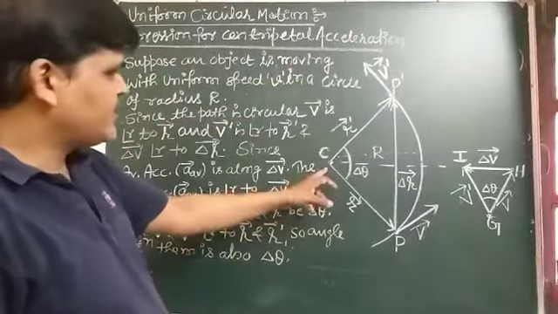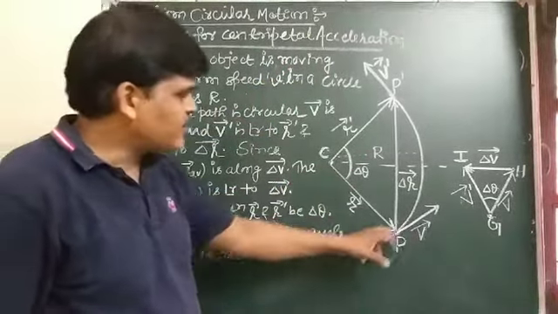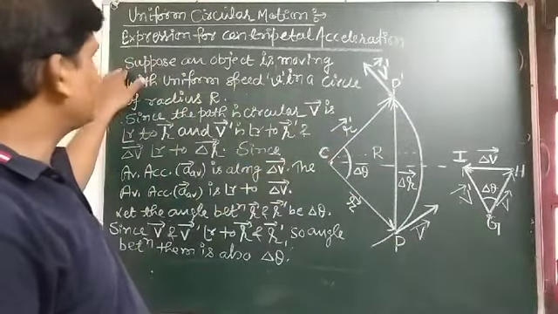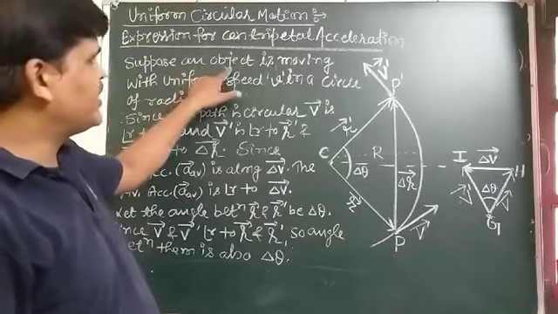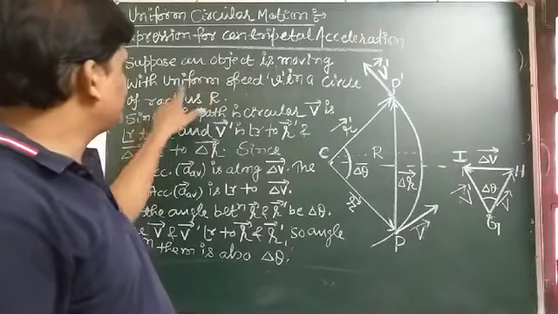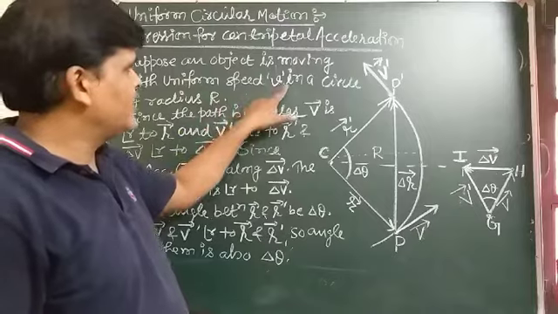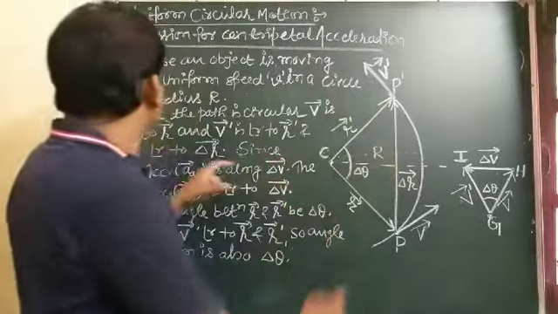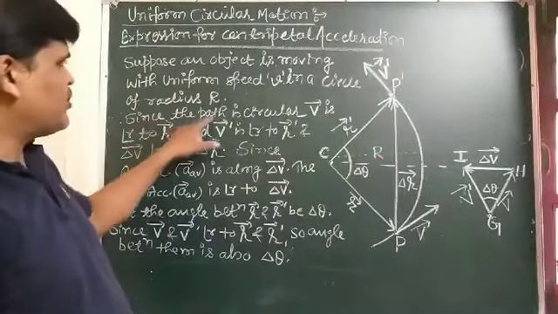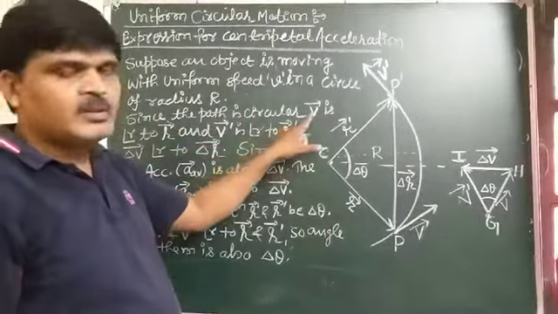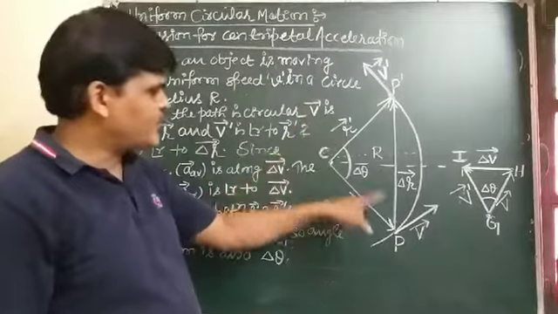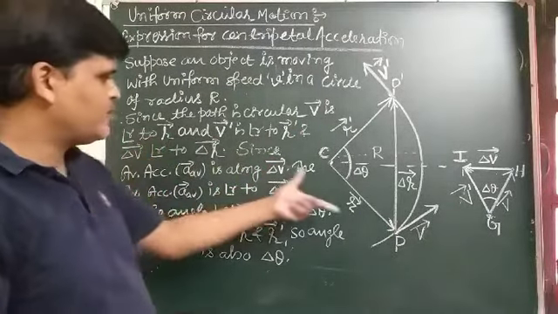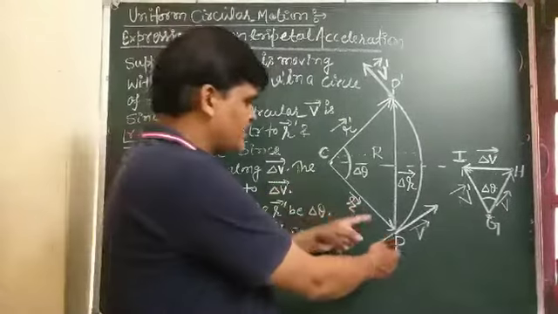Here a circular path is shown for the object. Suppose an object is moving with uniform speed v in a circle of radius r. Since the path is a circle, vector v is perpendicular to the position vector.